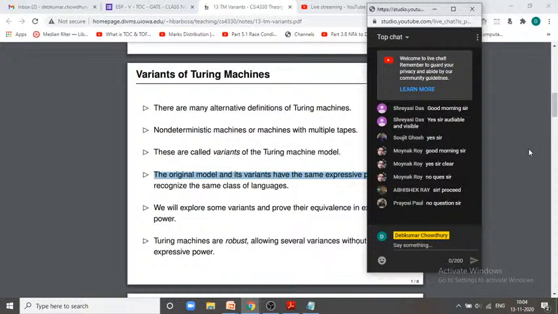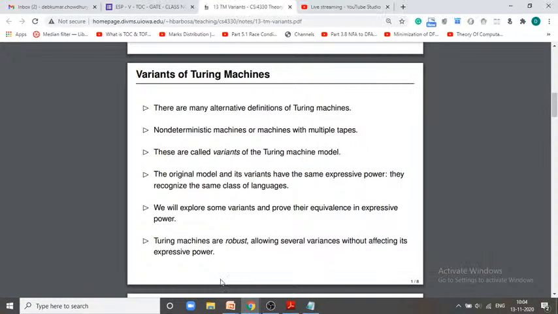Moinak Roy replied, Abhishek Ray replied, sir, proceed. Preyoshi Paul replied, no questions. Thank you for your replies.